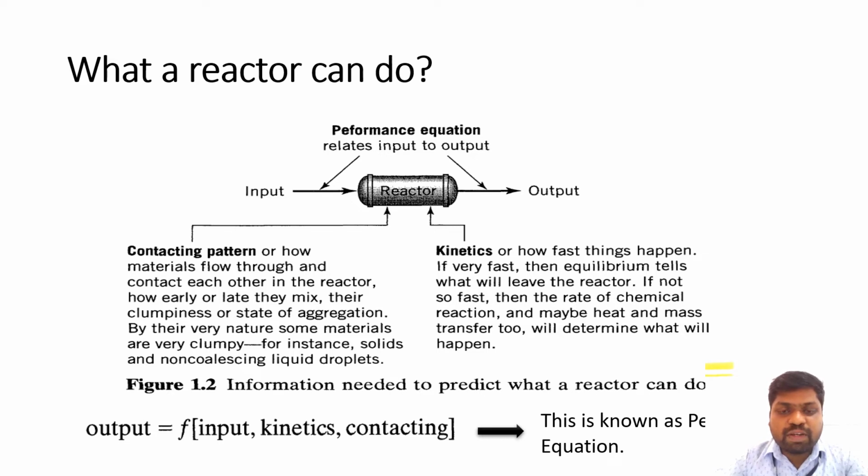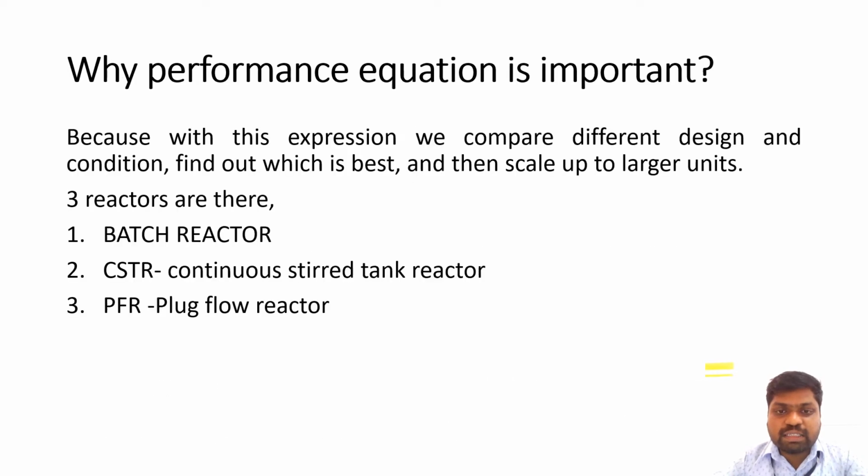So the input is given into the reactor, and after the reaction takes place, the time the reactant spends inside the reactor is known as residence time. After the reaction, there is an output as a product, where kinetics plays a major role. How fast the reaction happens is studied in kinetics. So output is directly a function of input plus kinetics and the contacting time. That is known as the reactor performance.